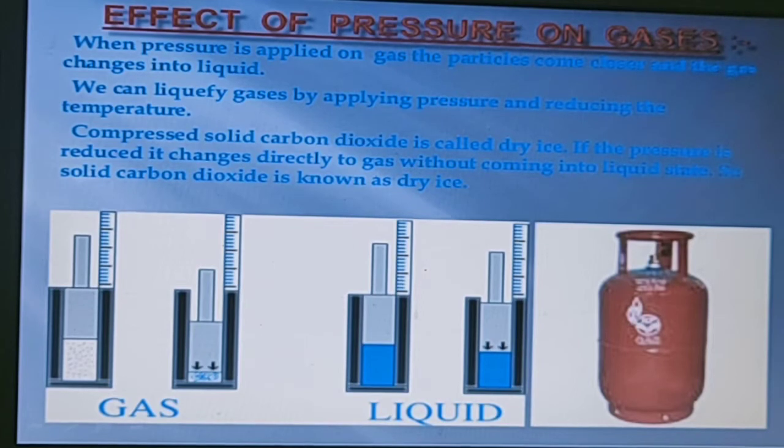We liquefy gases by applying pressure and reducing the temperature. Here we are giving the example: compressed solid carbon dioxide is called dry ice. It is basically used for medical purposes, as it doesn't melt easily. If the pressure is reduced, it changes directly to gas without coming into the liquid state. Okay, so solid carbon dioxide is known as dry ice. So why is it used? The reason is that when the pressure is reduced, it changes directly to gas without coming into the liquid state.